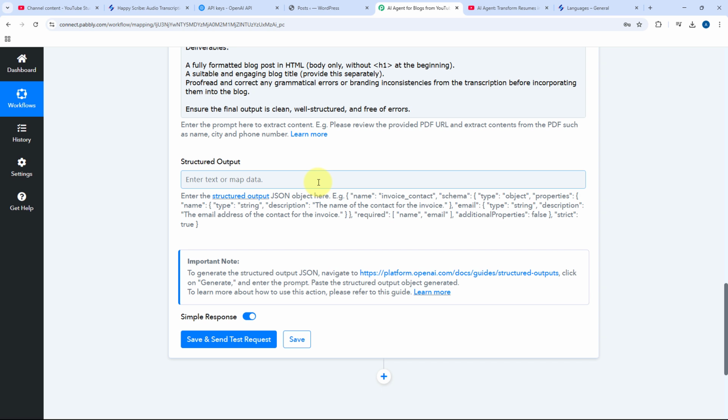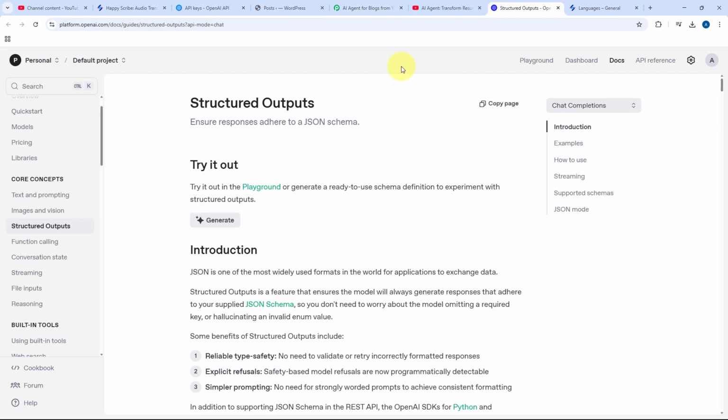Now you must be thinking how you can create this JSON object or JSON schema, which we have to enter over here. So don't worry, if you don't have any idea about JSON, you can still generate a JSON schema using OpenAI itself. Here in the important note, you can see this link. Just click on this link and it will take you to a page on OpenAI. At this page, just log in with your OpenAI account and after that, you will see this generate button.